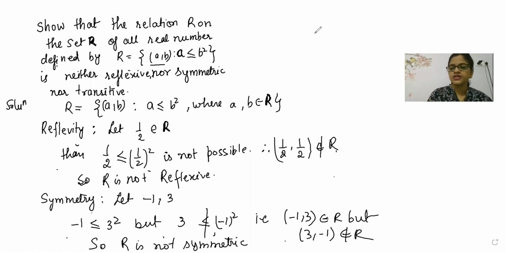So I hope you have understood the condition. If the relation itself is not containing that element, then how can it prove reflexivity and symmetry? It cannot prove reflexivity and symmetry, na? Because that element is not present inside the relation. If something is not inside me, how can I give it to you? Reflexivity is asking for that thing which is not inside the relation. Symmetry is asking for that thing which is not inside the relation. Now transitivity will also ask for that thing which is not present inside the relation. So now we have to search for that one.